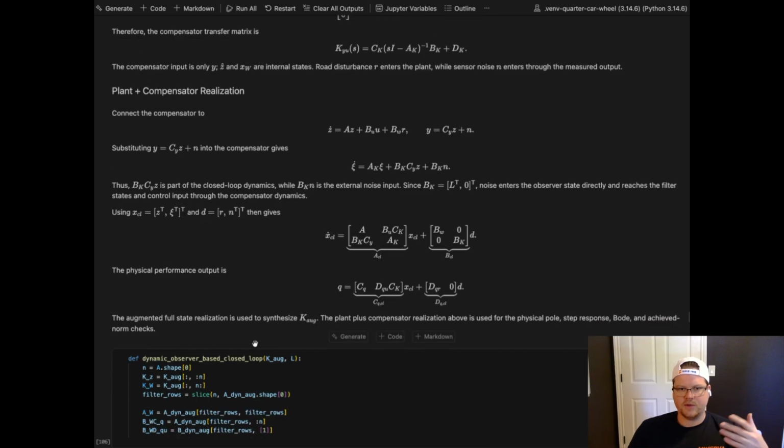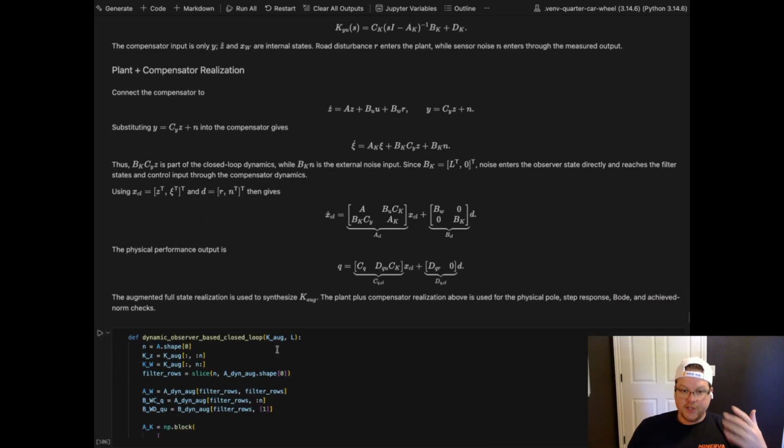This full state realization is now used with the K augmented defined above, our original controller gain operating on the original states or the perturbed coordinates. And then we have the controller synthesized as part of the augmentation operating on the frequency components of the internal state. Cool.